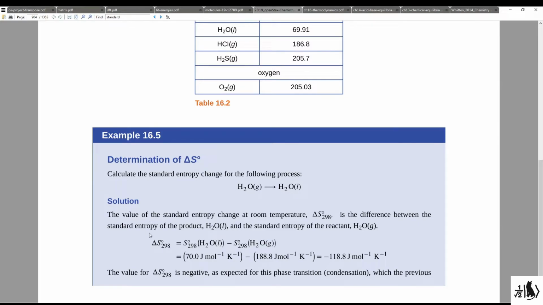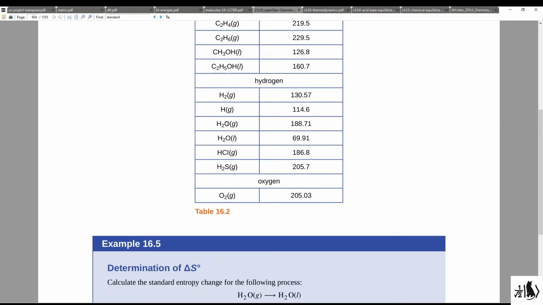To do this, we must set up our standard entropy change equation shown down below. Here, the entropy change of this process is going to be the standard entropy of the product, that is liquid water, and we're going to subtract off the standard entropy of the reactant, and that is here, water vapor. You can find these values up above in the table. Let's take a look. Liquid water has a standard entropy of 69.91.